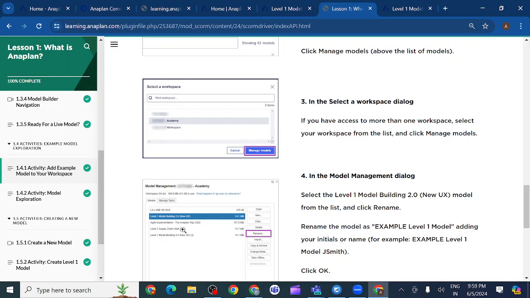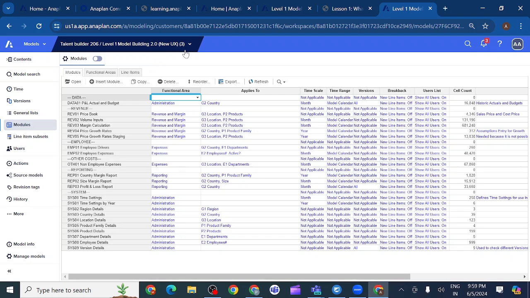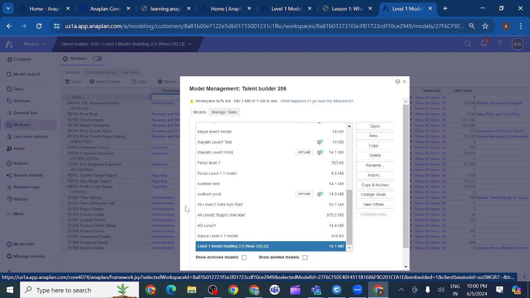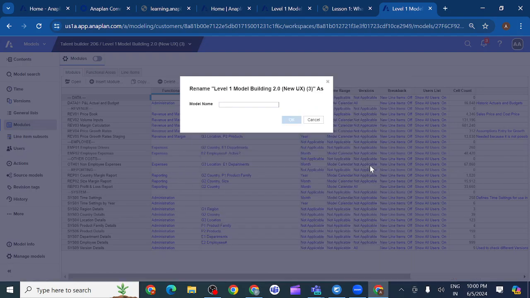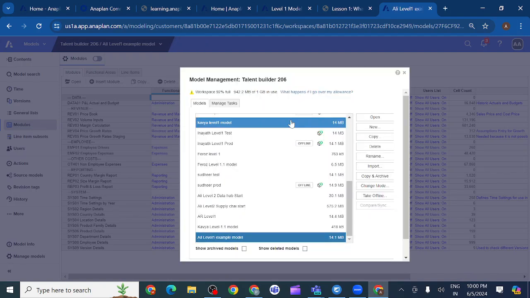Like Ali level 1 example model, we can rename by going to manage models. This is the level 1 example model I have just downloaded. By going to manage models, I can rename here. Like this we should rename, so that whenever required we can check our screenshot with this model.